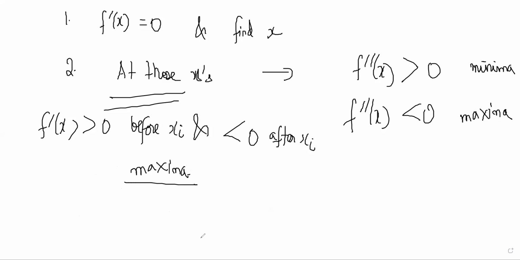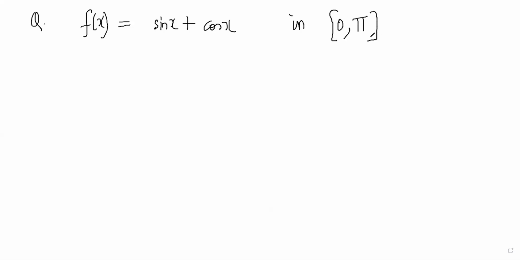Now we can take some examples here. For example, find the maxima and minima of sin x plus cos x in 0 to pi. In this range, you have to find the maximum and minimum of sin x plus cos x.